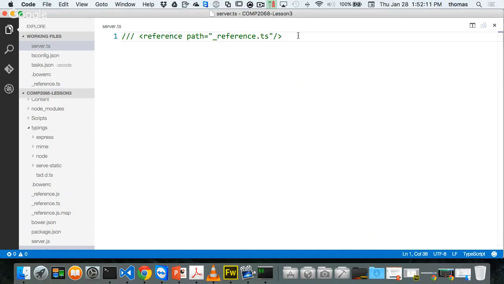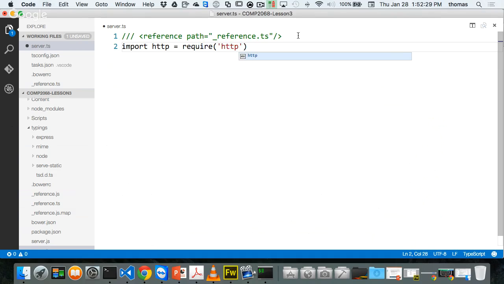No one remembers? Huh? Import. Yes. So I use my import, and I say the name of my variable. So instead of var, I'm going to use import, and I'm going to use import http is equal to require. We're going to use the require keyword, and http is what we're going to require. Okay. So what this does is it says, hey, you know what? My http here is going to take all the code, it's going to become an object that represents this module, right?